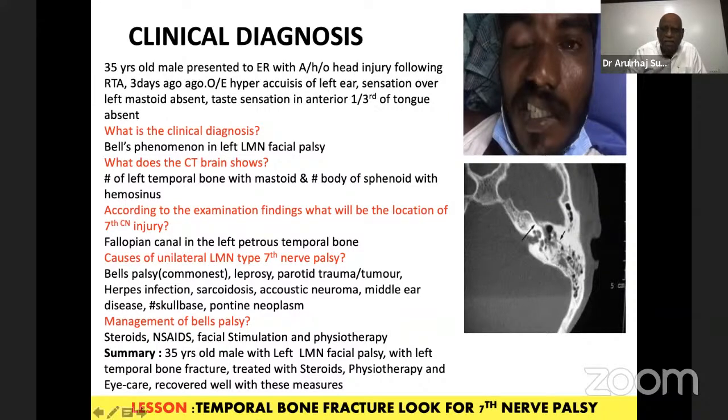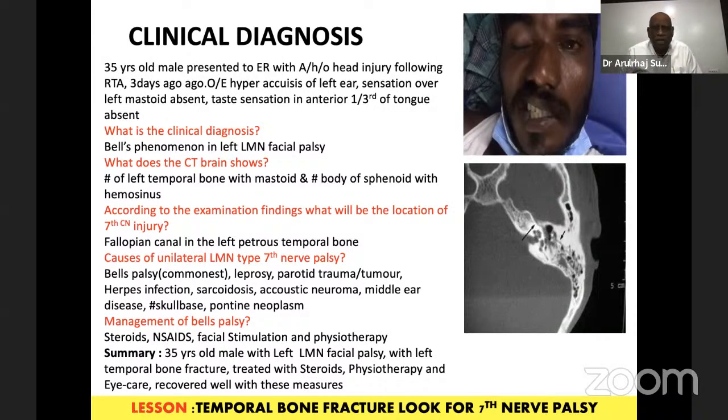The eyebrow is not raised, eye is not closed, nasolabial fold is gone, and there is a deviation to the opposite side of the angle of the mouth. This is not moving down, and the neck muscles are also weak. That shows it is a lower motor neuron palsy of the left seventh nerve. Commonly, we call it a Bell's palsy when there is a lesion at the stylomastoid foramen. But here the cause is different. Here the cause is a trauma. There is a fracture here in the mastoid bone and the temporal bone. There is a deficiency here, and that has compressed on the nerve, and that is why this.